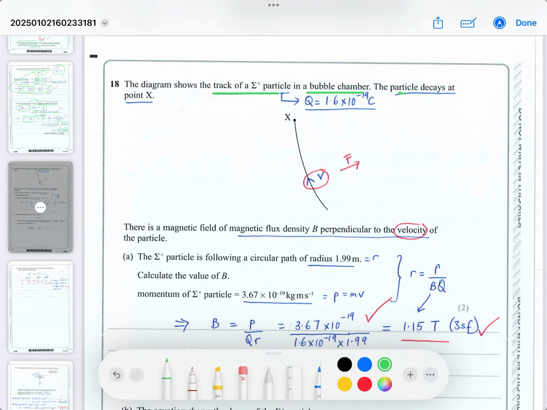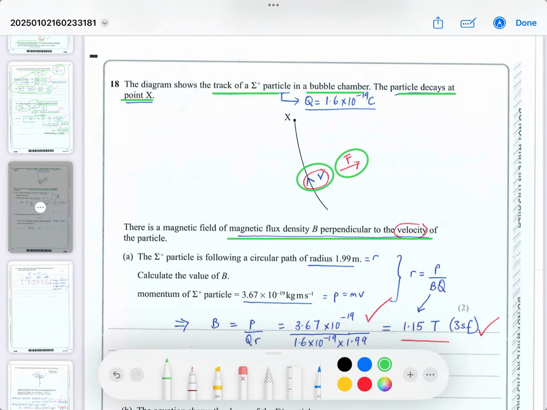The particle decays, it says, at the end of its movement at point X. So we're going to work out what happens at point X. We know that the particle is moving this way with speed, and the magnetic field is causing it to curve towards the right. So the force is at right angles to the velocity. There is a magnetic field of flux density B, perpendicular to the velocity of the particle, and that's what's causing the sideways force on the charged particle.